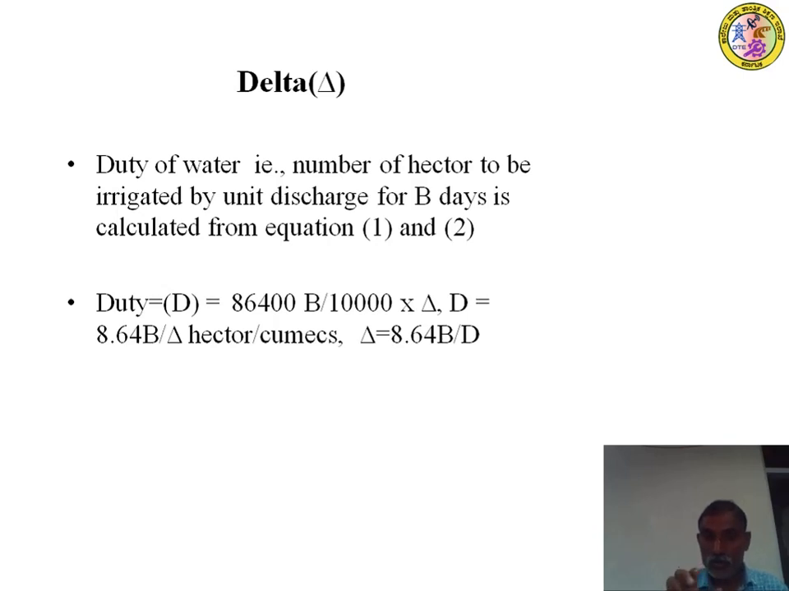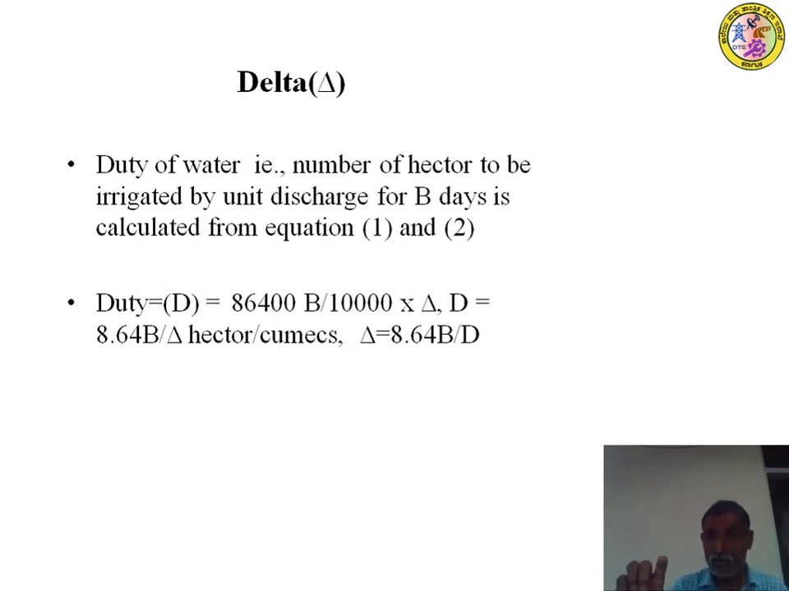Therefore, duty of water is calculated as D = 8.64 B / delta, where D is the duty in hectares per cumec, B is the number of days, the base period, and delta is the total volume of water supplied, in terms of centimeters.